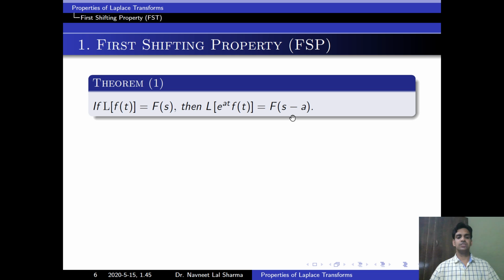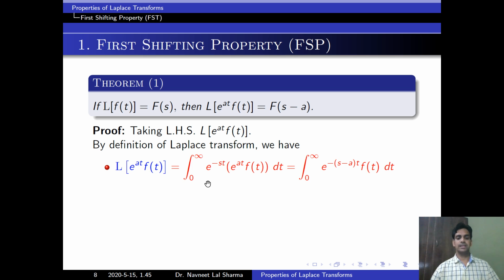The proof of this theorem is very simple and based on the definition of Laplace transform. Let's start the proof. I am taking the left hand side, Laplace of e to the power at into f(t). By the formula of Laplace transform, we get the integration 0 to infinity e to the power minus st into e to the power at f(t) dt. After simplification, we get this integral.